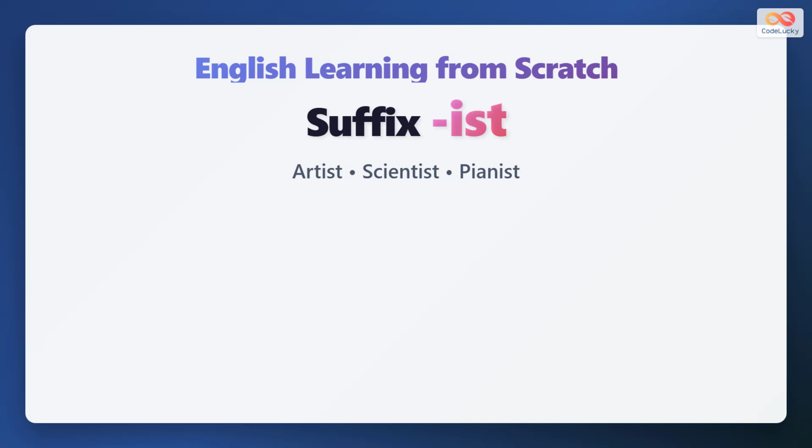Today we learn the suffix ist. This small ending changes nouns into words for people. Artist means person who creates art. Scientist means person who studies science. Pianist means person who plays piano. The suffix ist shows a person who does something.